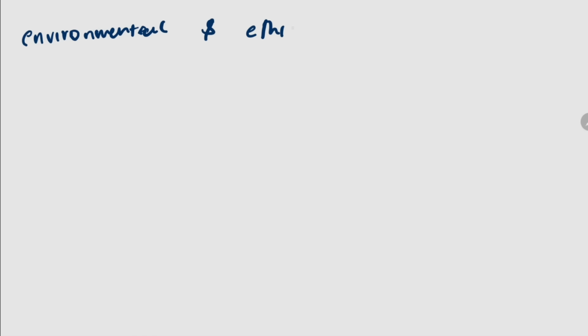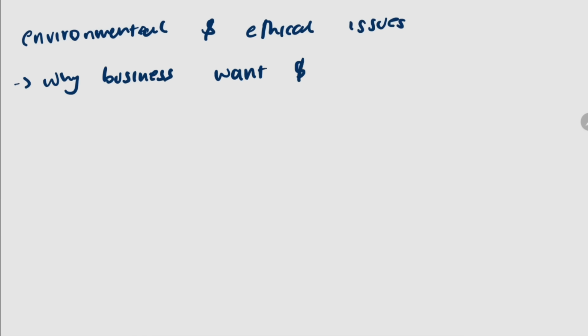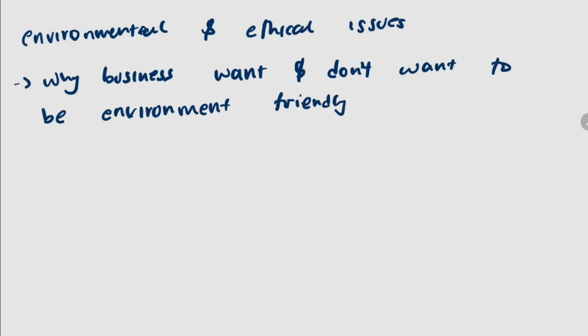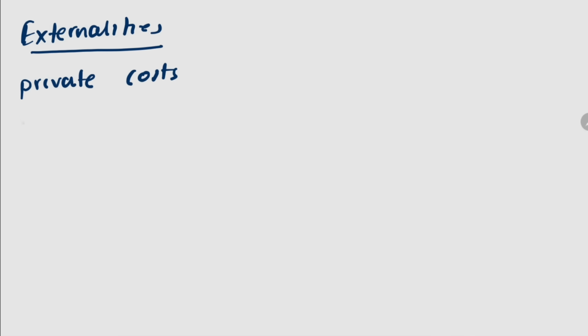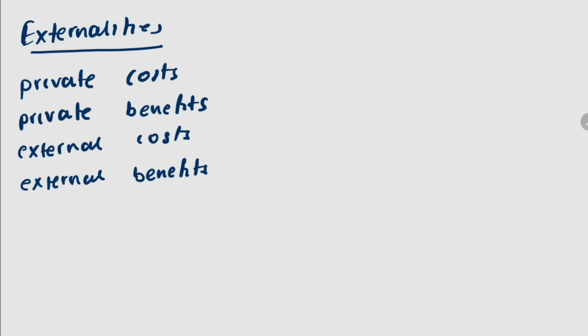We now need to talk about environmental and ethical issues. First of all, why businesses do not want to be environment friendly and why they want to be environment friendly. You need to know both the reasons why. When talking about externalities, we have private costs, private benefits, external costs, and external benefits. You're supposed to know each of these terms.